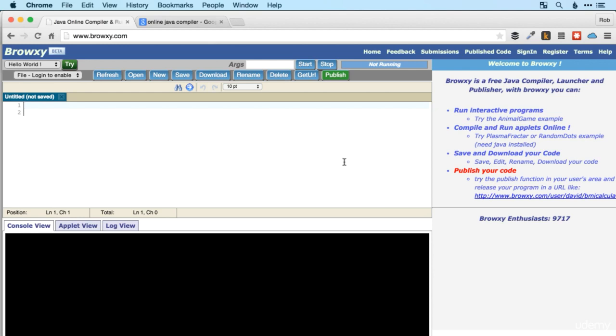Now, you'll notice here that I'm in my browser. I'm not in Android Studio, and that's where we're going to be spending most of our time in this section. Mostly because every time I want to run a bit of code and show you what it does, I don't want to have to compile an Android app and wait for it to display on the phone. So I've chosen browxy.com. So go there on your computer now, and you should see pretty much exactly this page.